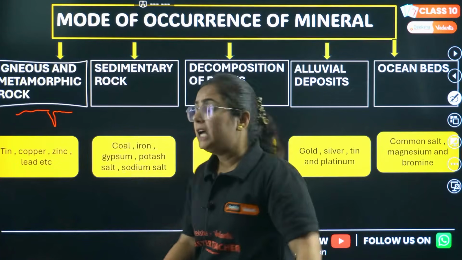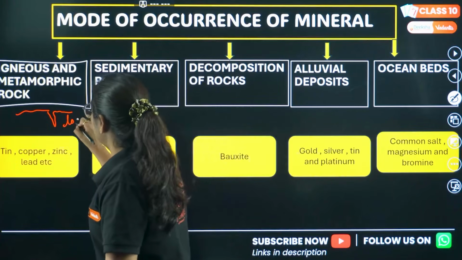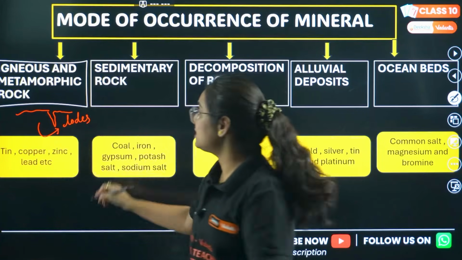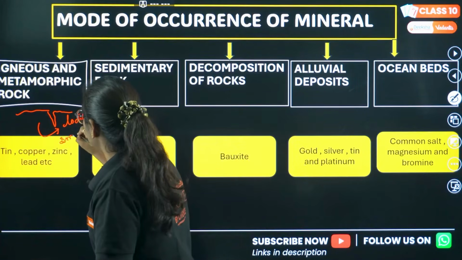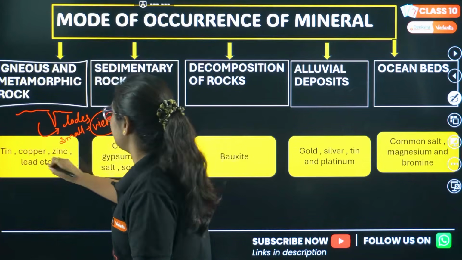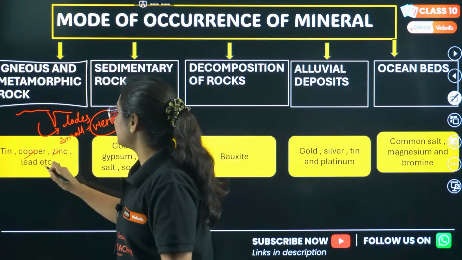Got the point? The larger openings, the larger faults, are known as lodes, and the smaller ones are known as veins. Examples are tin, copper, zinc and lead.